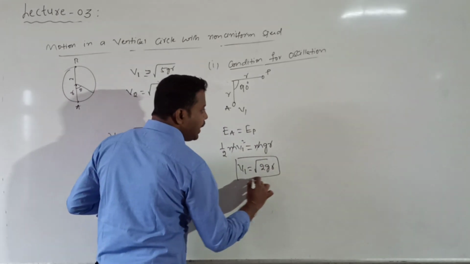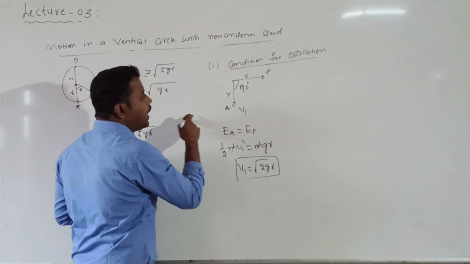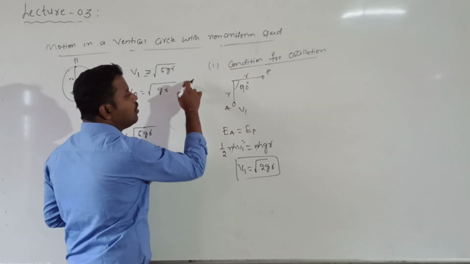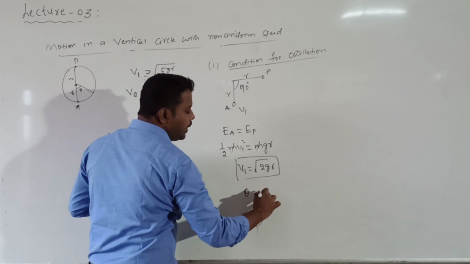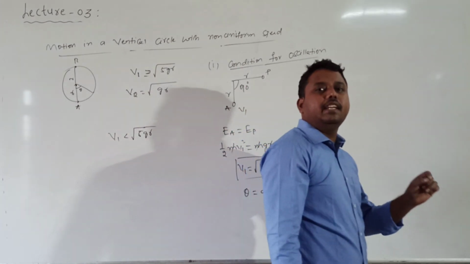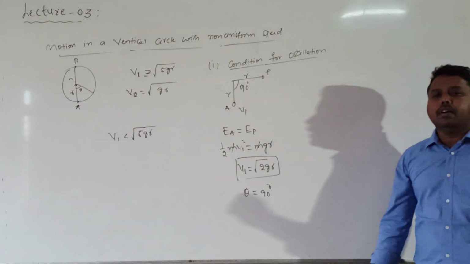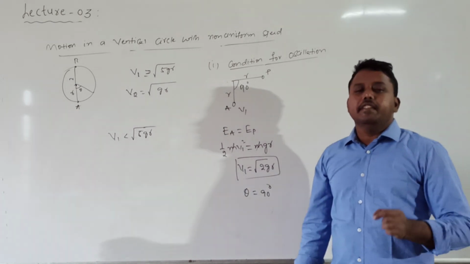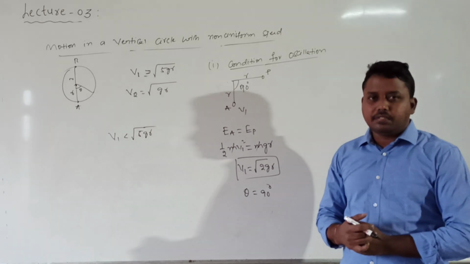After reaching point P, since the velocity becomes 0, it will come back. In this way it will start oscillating with a maximum amplitude theta equal to 90 degrees. Understood? Whenever the velocity given at the lowest point is root over 2 g r, the body will execute oscillatory motion with a maximum amplitude theta equal to 90 degrees.